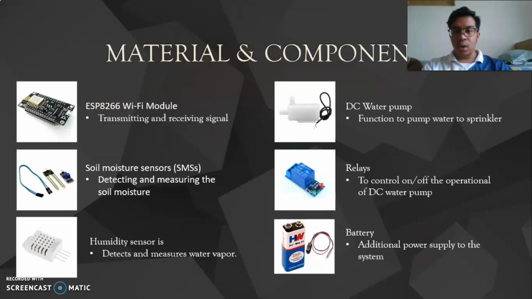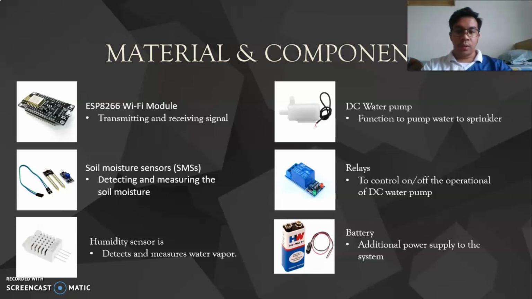Okay, so these are the materials and components that we use in this project. We have six components. The first one is the ESP8266 Wi-Fi module, which functions to transmit and receive signals. The second one is the soil moisture sensor, to detect and measure the soil moisture. And the third one is the humidity sensor, to detect and measure water vapor.